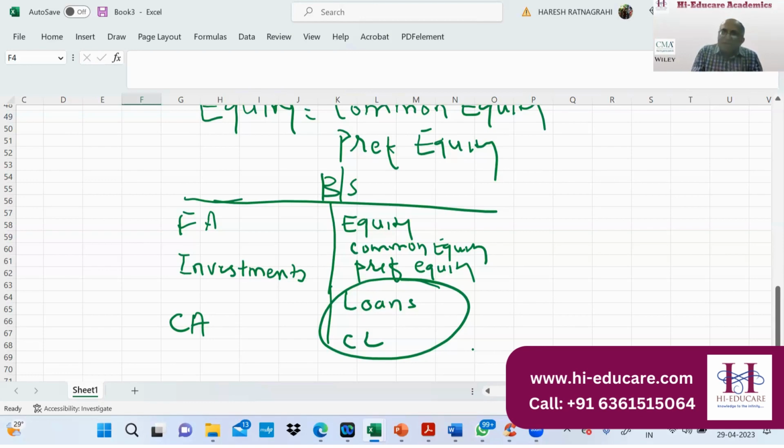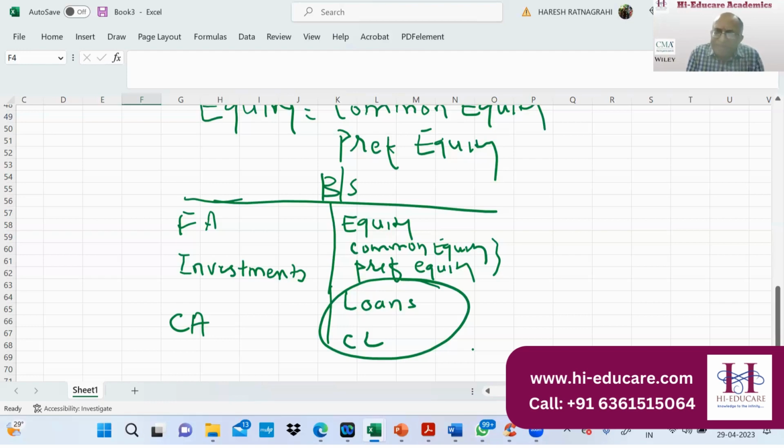Someone has put the money here, and they got preferential treatment at the time of winding up. So obviously, I can trust the company's financial position. When I add both, common equity and preference equity, I'm safe. The money invested by common and preference shareholders is there, and at the time of winding up, I should get priority.